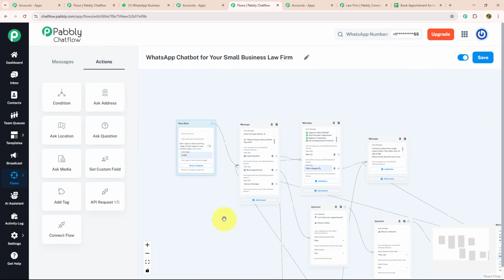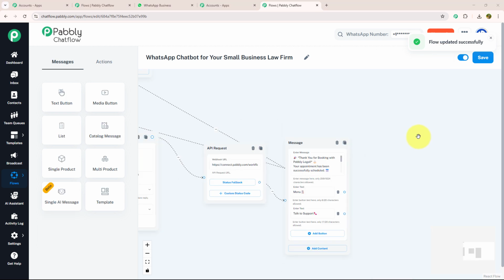So yes, as you can see, I have entered all the desired information that is needed to run a chatbot for a small business law firm. Not only that, I have filled my data automatically to Google Sheet using API request. On to our last step, don't forget to activate your flow and save it. As you can see, I got a message that flow updated successfully. That means my flow is ready to run in real time.